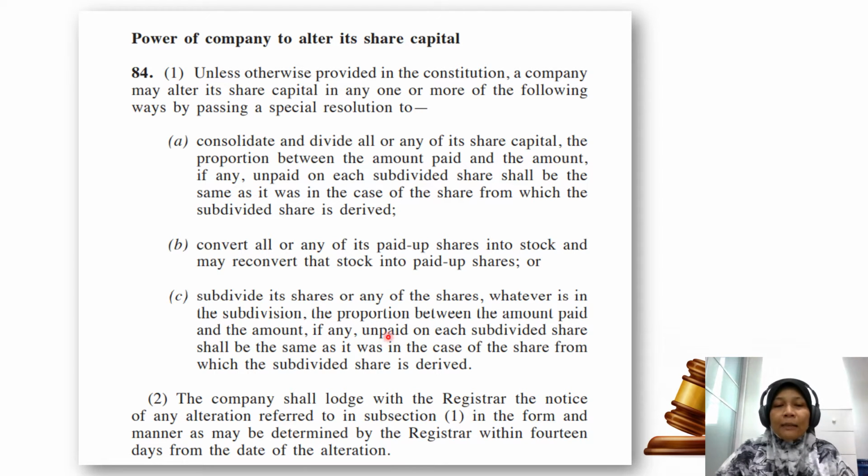To do this, the company shall lodge with the registrar the notice of any alteration referred to in subsection 1, A, B, and C, in the form and manner as may be determined by the registrar within 40 days from the date of alteration. So according to the Companies Act, we can see that there are three ways that a company could alter its share capital.